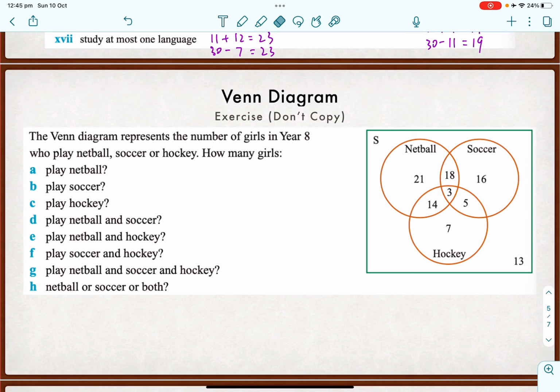Well, the first thing I would do is work out the total first. That's a little bit big, but let's work it out. So 21 plus 18, that will be 39. 42. Wait, what? Let me do a better way. 30, and then 40.